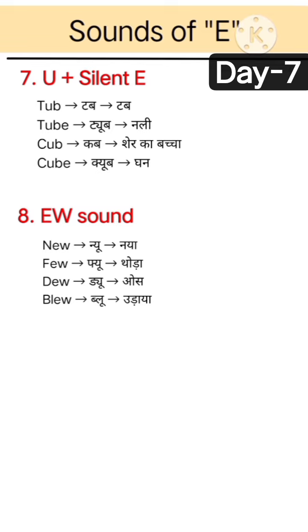Rule 8. EU sound. When E comes with W, it can make a "yu" or "u" sound. Examples: new, few, do, blue.